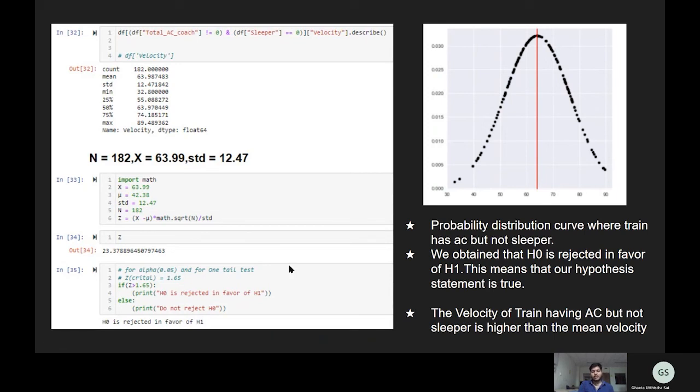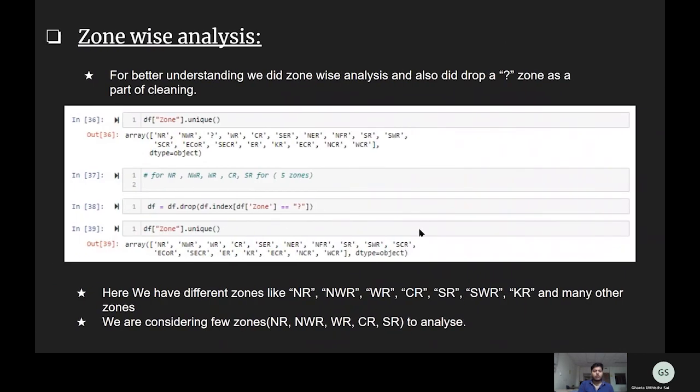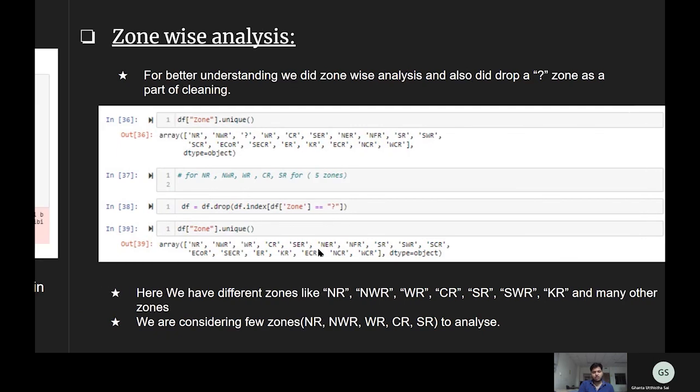That is, the velocity of train with AC but not sleeper is greater than the mean velocity. Now, we have done zone-wise analysis also. For better understanding, we have done some reading through by dropping the question mark zone. So for that, the code is here. df.drop is used. And now here are many zones, right? NR, NWR, but we have also only taken 5: NR, NWR, WR, CR, and SR in our analysis.